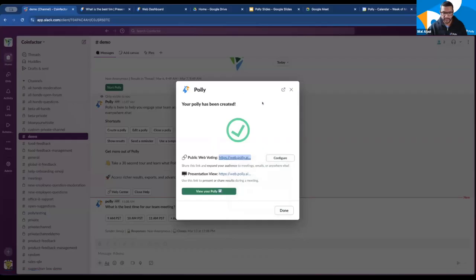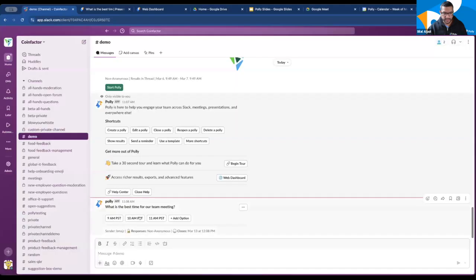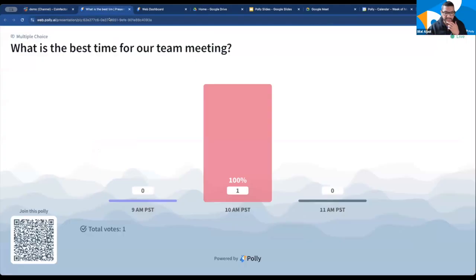And I'm going to start voting here as well. And you'll notice that as I vote here, it shows up in Slack and it also shows up live in that presentation view. So yes, not just Q&As, which some of you may have been familiar with, but almost all poly types will now have presentation views. And that's coming later this month.